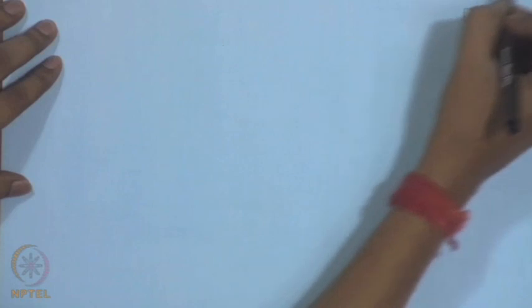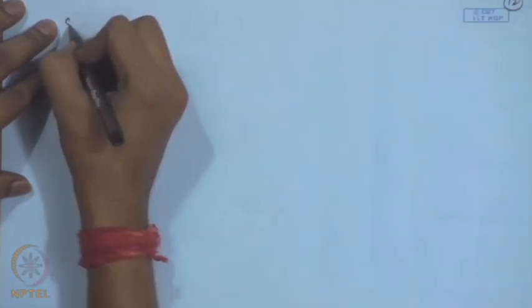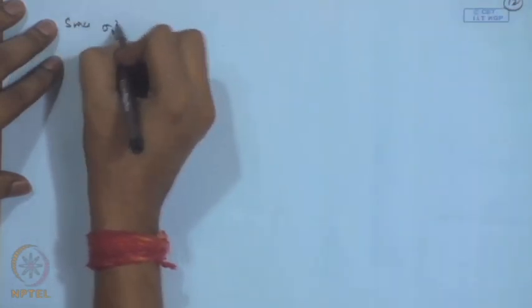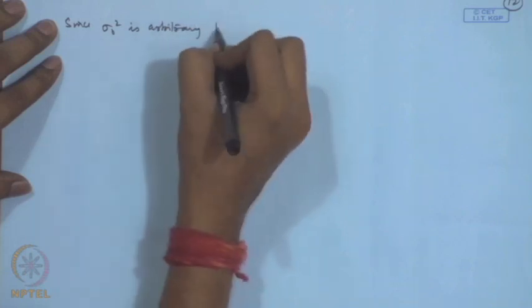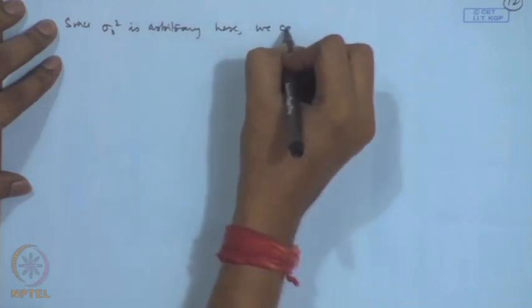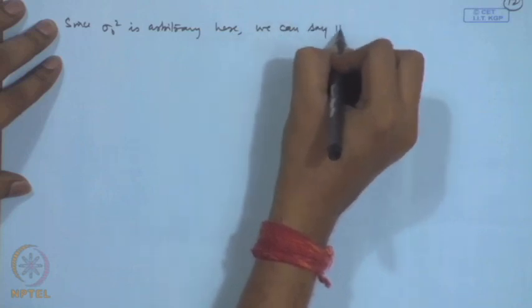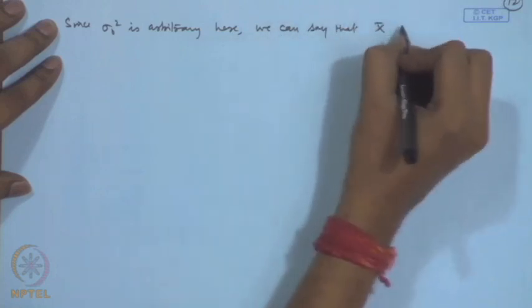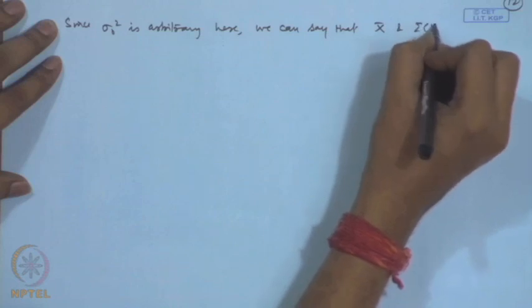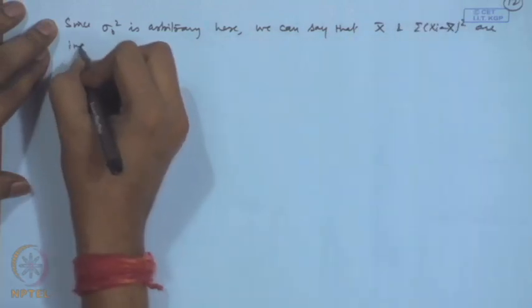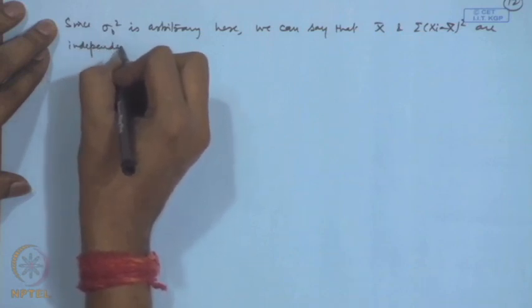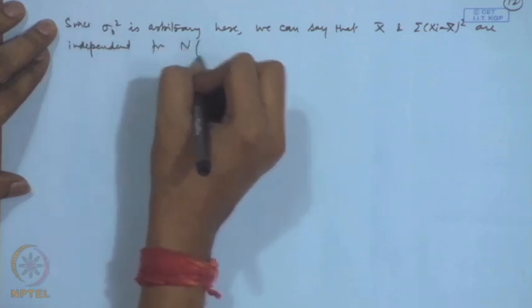So, we can say here, since sigma naught square is arbitrary, we can say that x bar and sigma x i minus x bar whole square are independent for the normal mu sigma square case here.